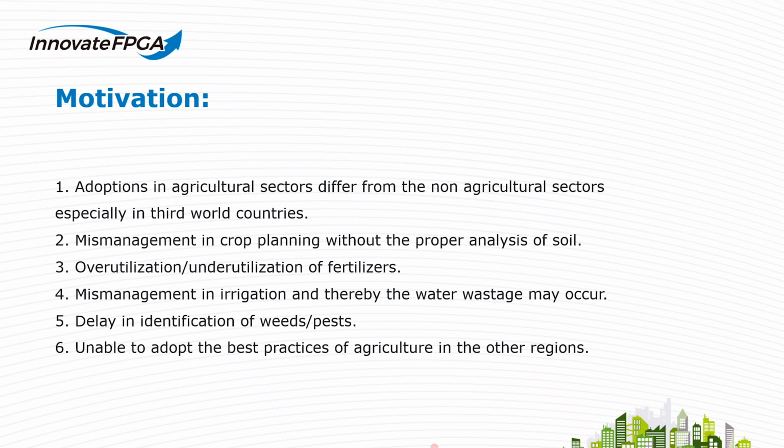Delay in weed detection and identification of crop diseases cause huge loss in yield. Lack of adequate knowledge among the farmers about the various parameters in farming, like soil fertility and amount of fertilizer to be used, leads to degradation of overall soil quality. We created our model to tackle all these problems in agriculture and assist the farmer throughout his crop for better yield.